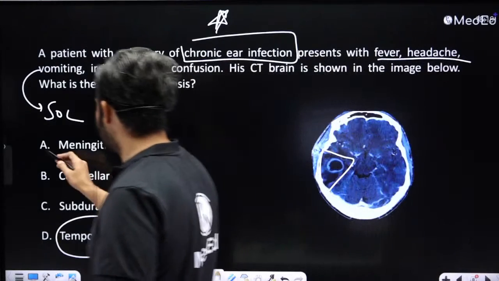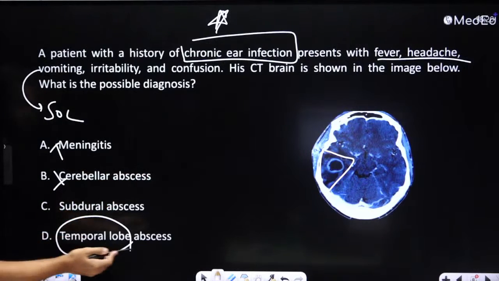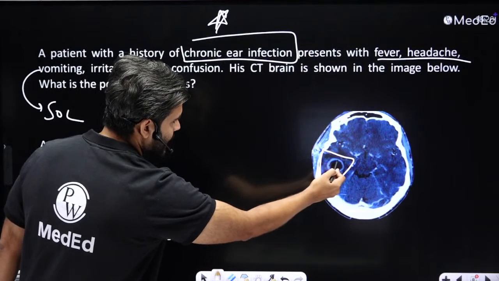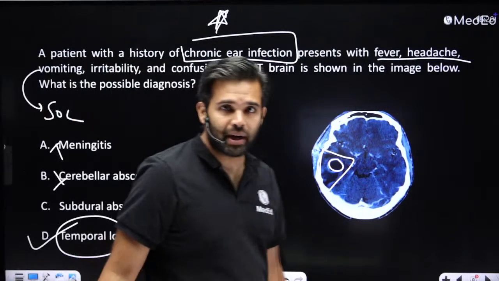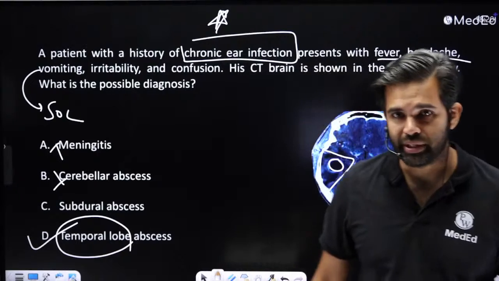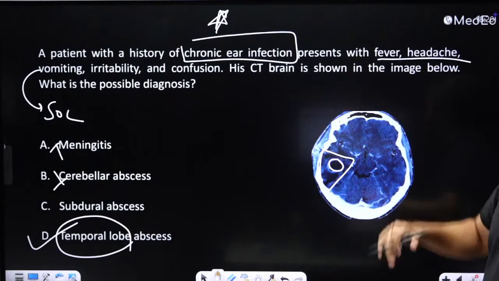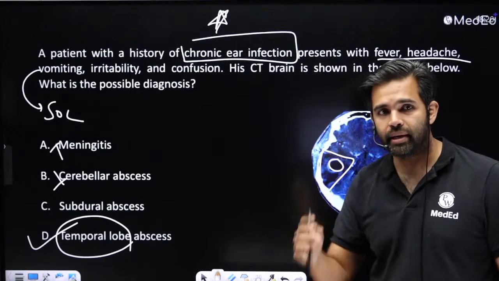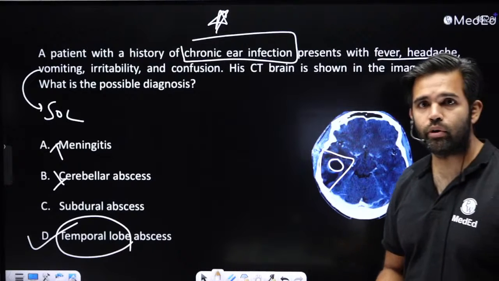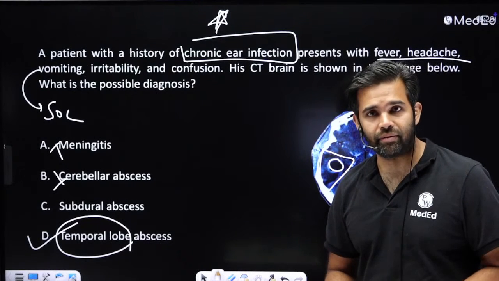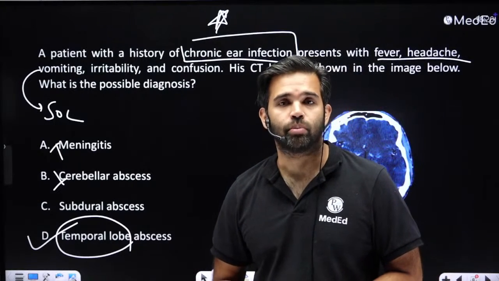It is not meningitis. It is not cerebellar. There is no cerebellum seen here. There is no subdural abscess. This is right in the middle. It is a temporal lobe abscess. I won't give good marks to the examiner for creating this question. It is very direct and straightforward. Yes, it is a complication of ear infections. Temporal lobe abscesses can occur, and this is quite a dreadful condition. It needs to be treated very aggressively with strong IV antibiotics and close monitoring.